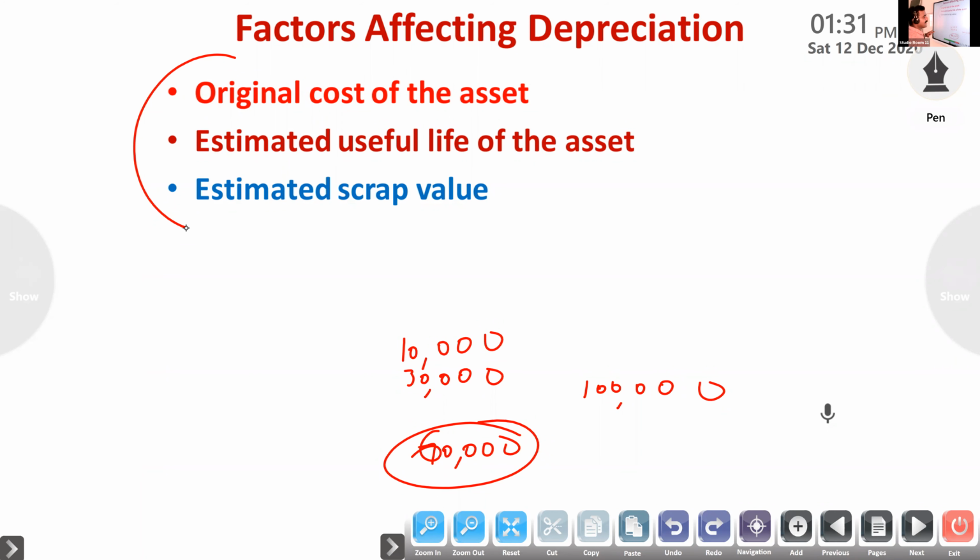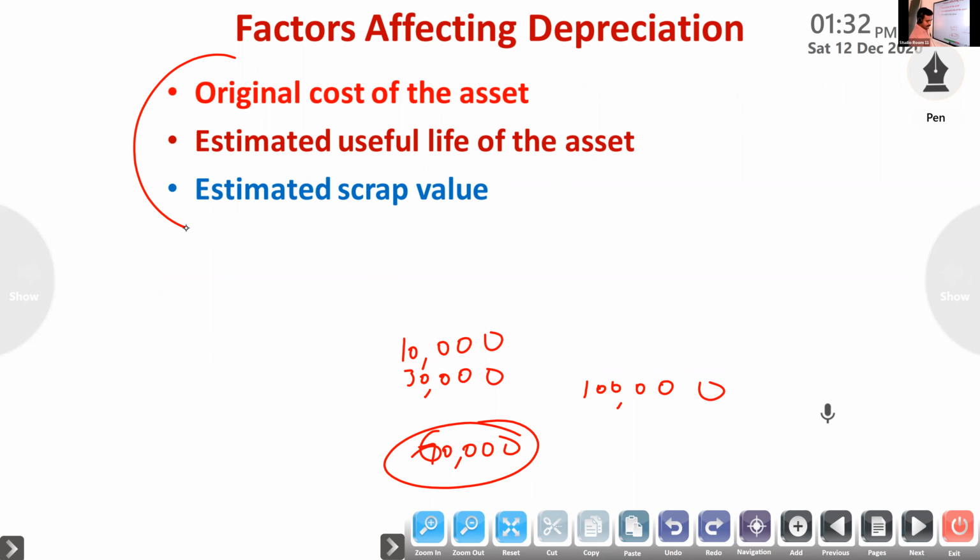So you have to remember it is a ledger only. Already we studied ledger. So we have to prepare two ledgers: machinery account, the asset account, and depreciation account. Only that. Okay, 8 mark question. So factors affecting depreciation, it is easy: original cost of the asset, estimated useful life of the asset, then estimated scrap value.